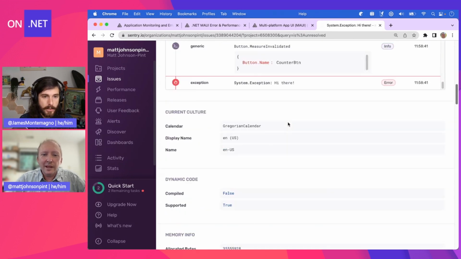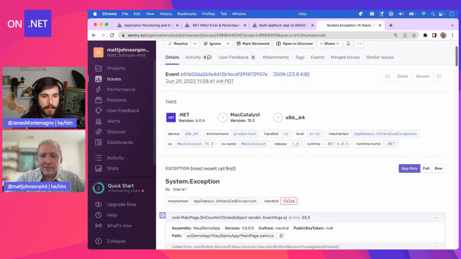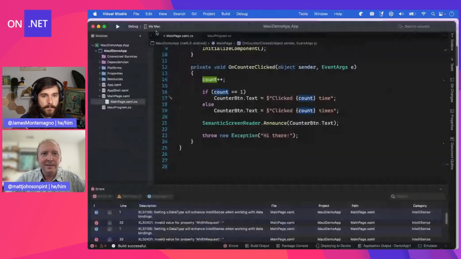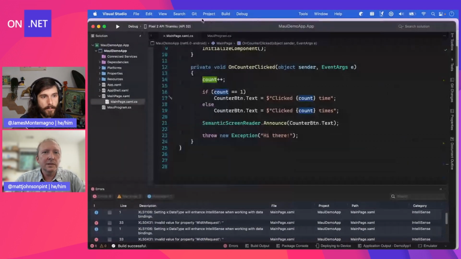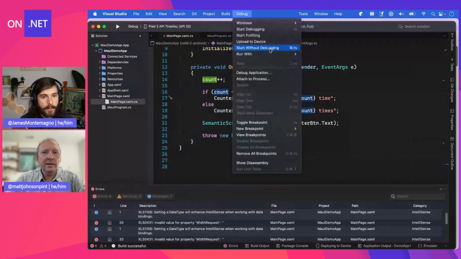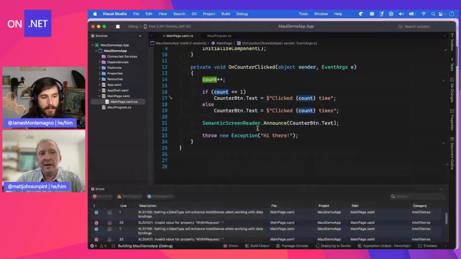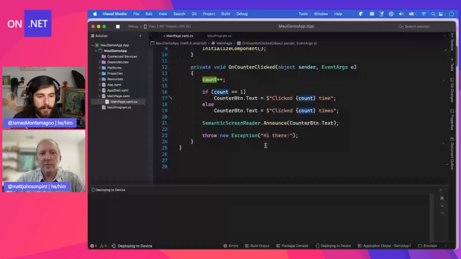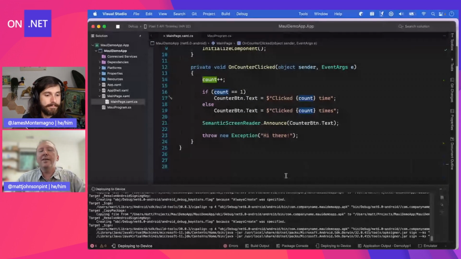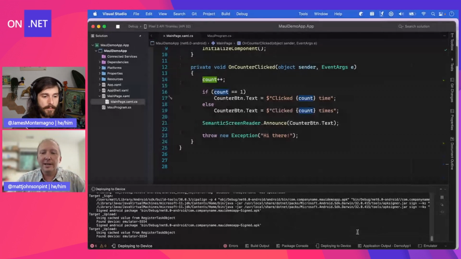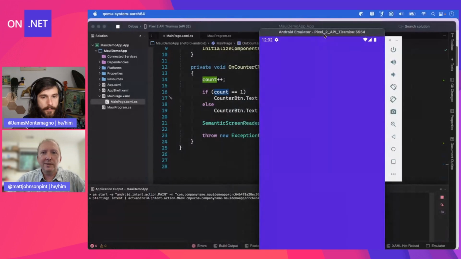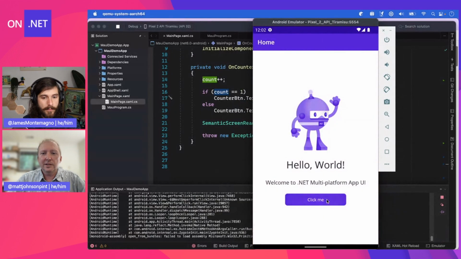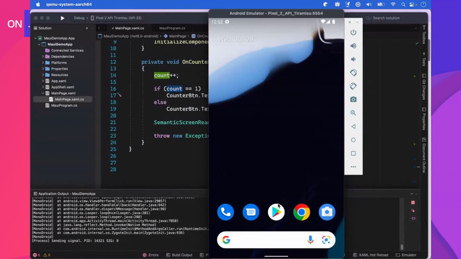That's really cool. Yeah, I want to show you one more thing before we call the demo done. Let's deploy the same app off to an Android emulator. So I'm going to do debug, start without debugging. I could debug, Visual Studio will trace into there, but then I would catch the exception in my editor. And what we're really trying to see here is what would happen in the wild, right? Got it. I've got this Android emulator here that it should deploy to. There we go. So here's the same application, and boom, it crashed, right? Gone.